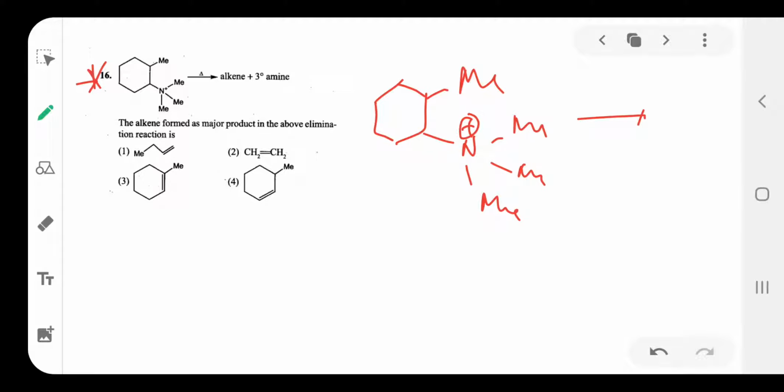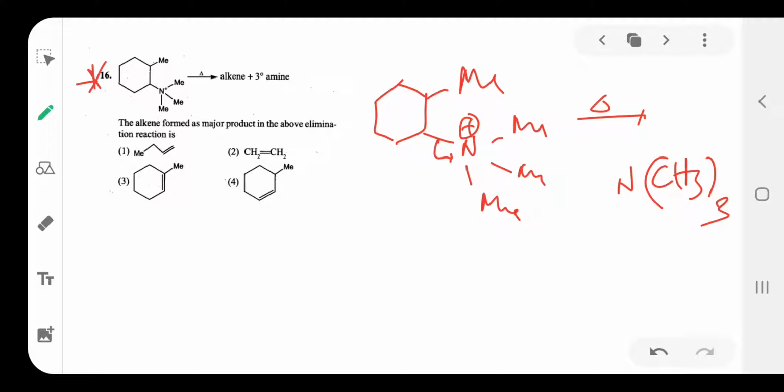Now if it is heated, what happens? On heating, at the beta position, first this bond will break. Then N(CH3)3, a tertiary amine, is formed: N,N-dimethylmethanamine. Tertiary amine is separated.